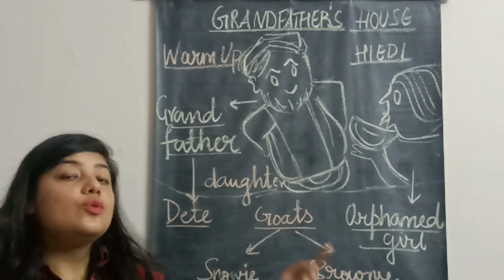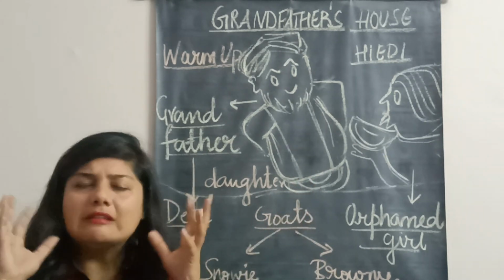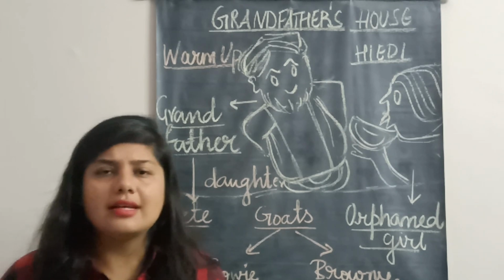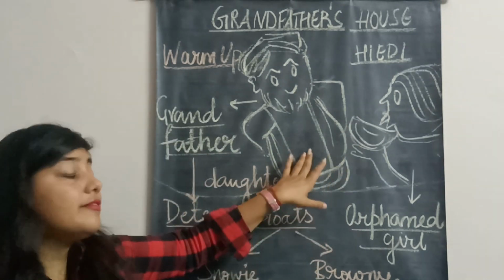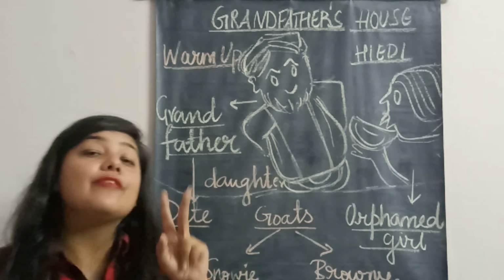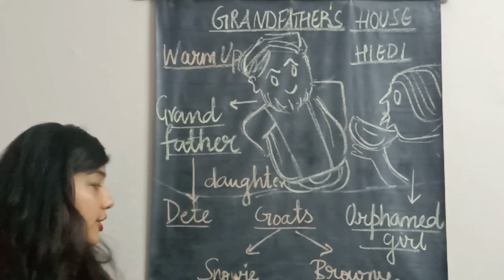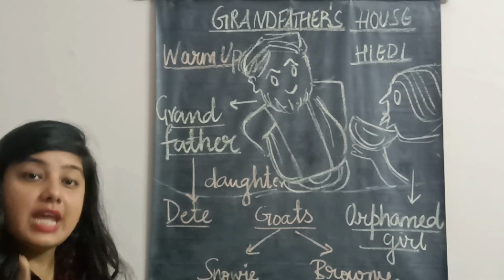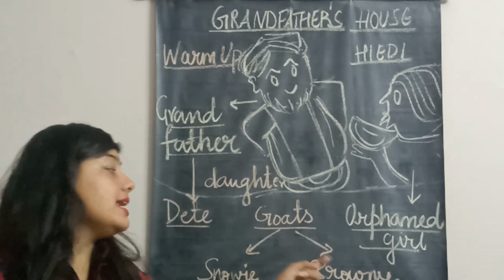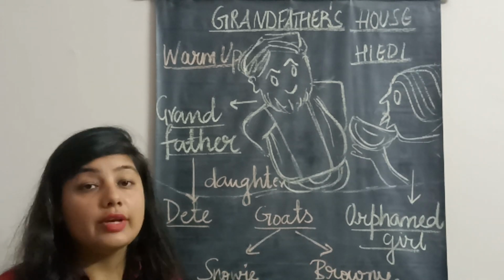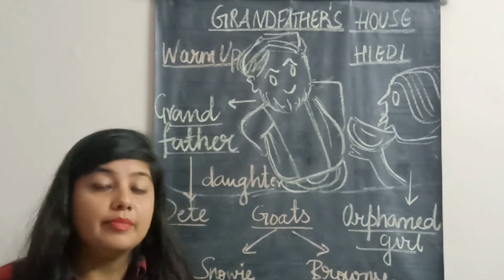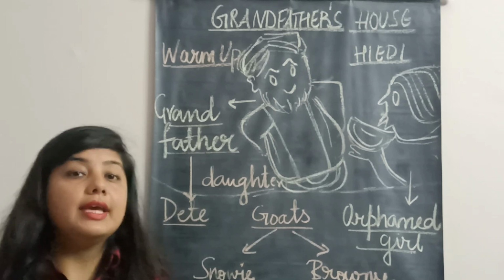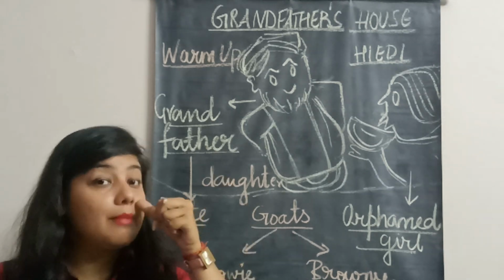Now while she is going to sleep, she hears some noises, and she asks her grandfather, where is this noise coming from? So the grandfather tells her that we have two goats. The name of one goat is Noi, and the name of the other goat is Brownie. These are our two goats. So if you sleep properly, tomorrow maybe you can go with them to the mountain.